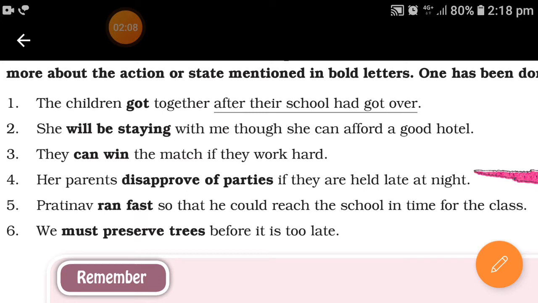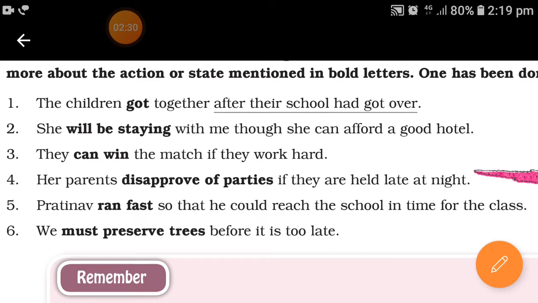Her parents disapprove of parties if they are held late at night. So which parties are disapproved? Which are held late at night, right? So the adverb clause in this sentence is if they are held late at night. Now see the next sentence.